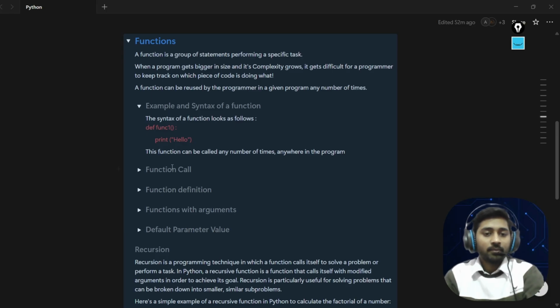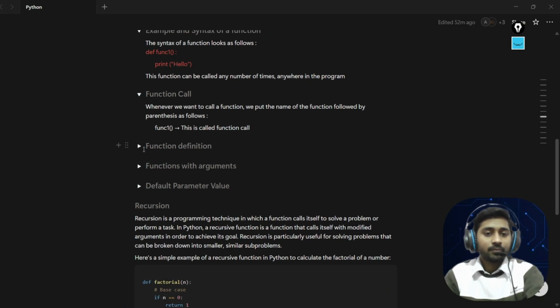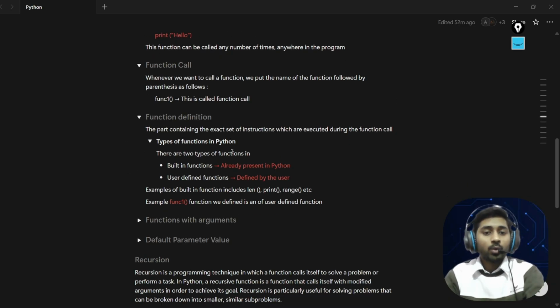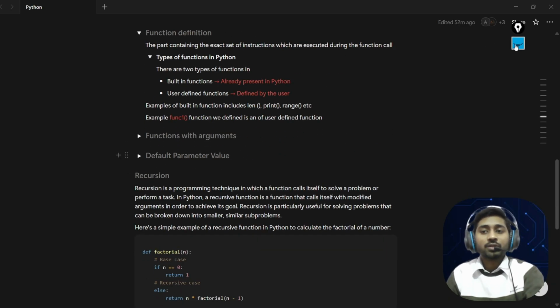So we see here, we also see how we can define a function. Okay, let me tell you what are the two different types of function we have.